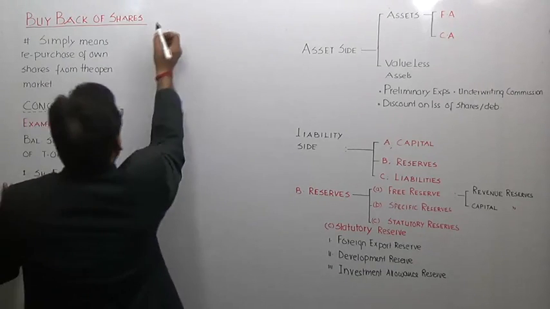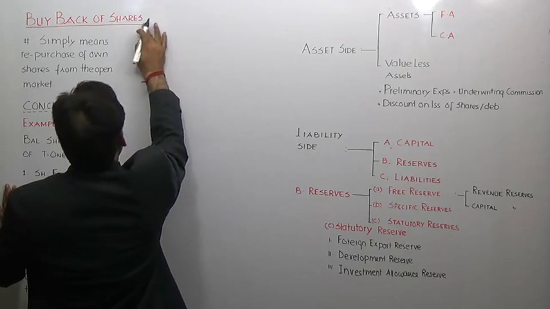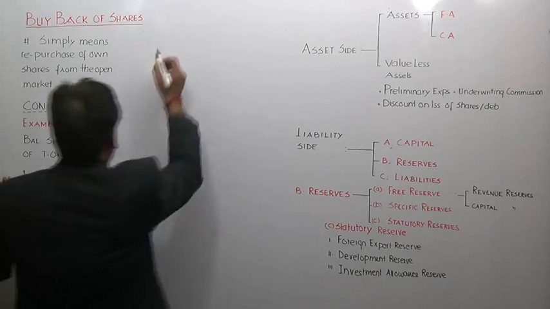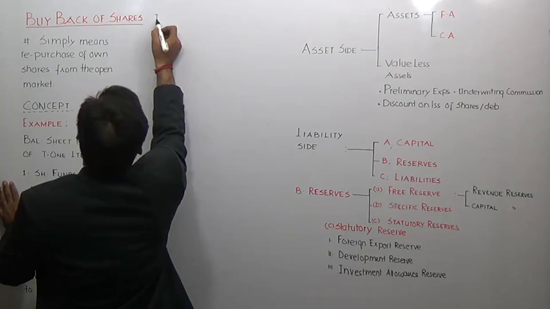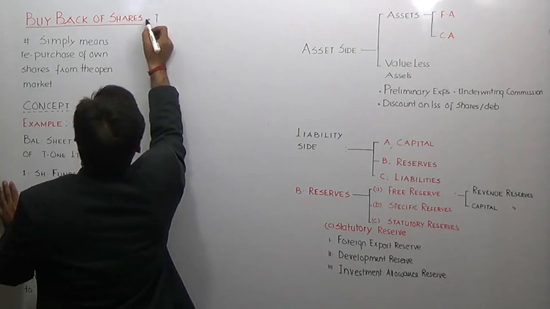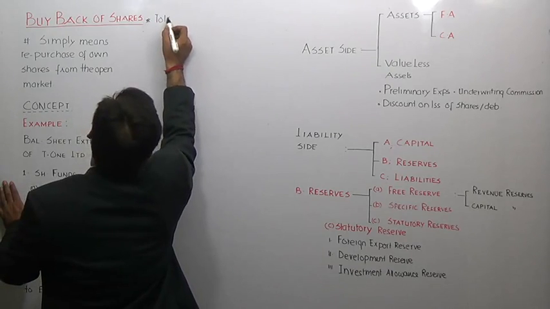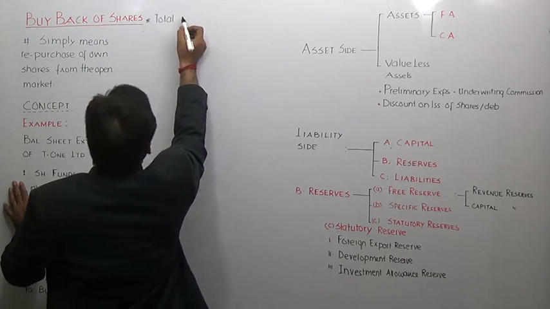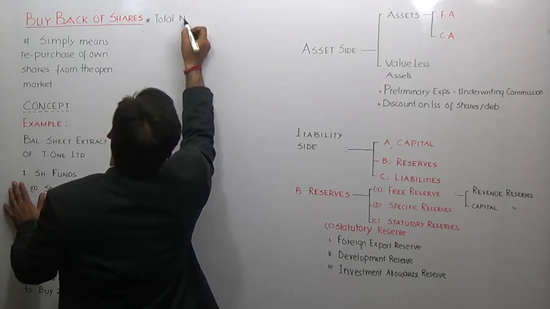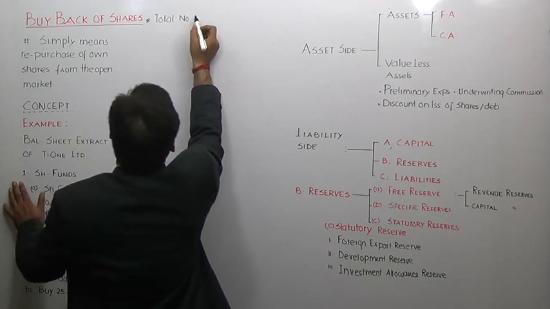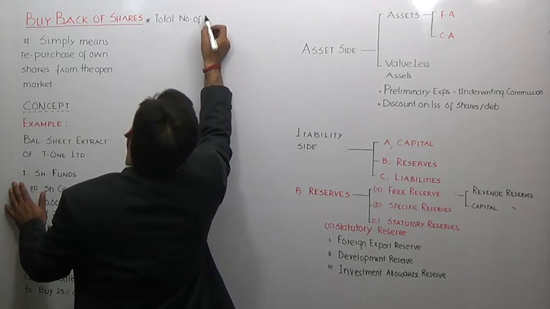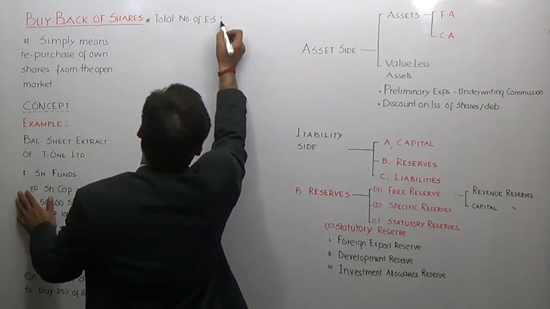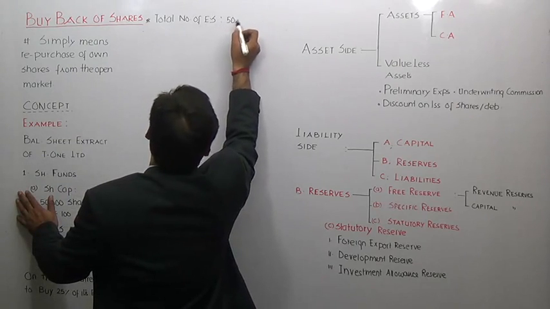Suppose I toss a question to you: how many shares are there as per this example? Sir, total number of shares are 50,000. Good. Why am I asking this question when it is written over here? Yes, even I know that, but I would love you to give me the answer you have already given. Total number of equity shares, we are presuming that share capital is equity shares. So total number of equity shares is 50,000.